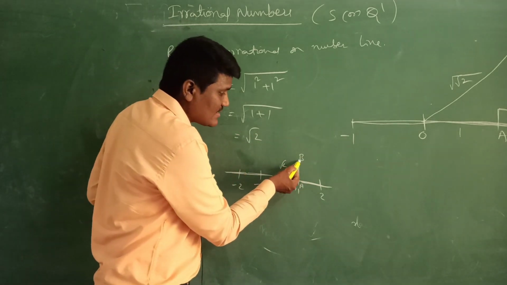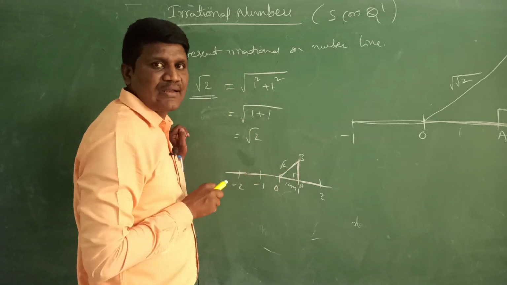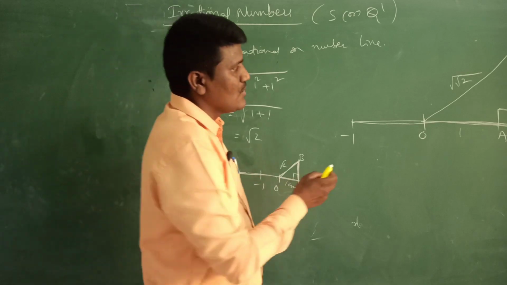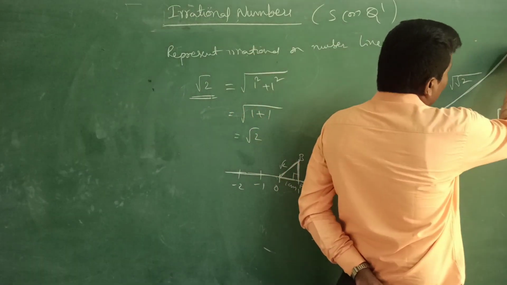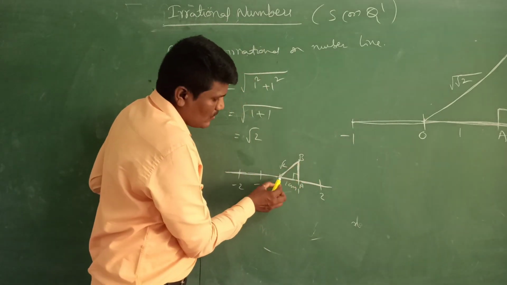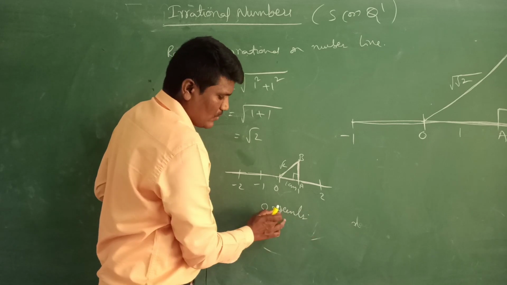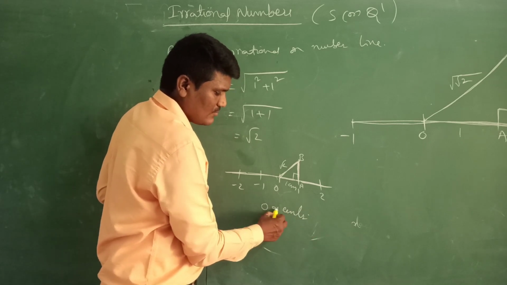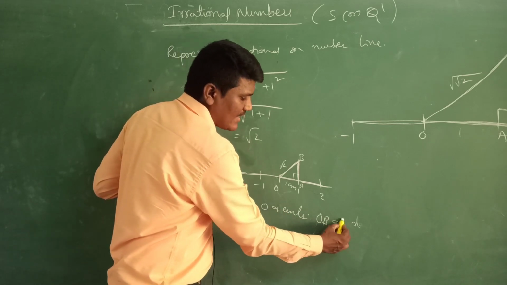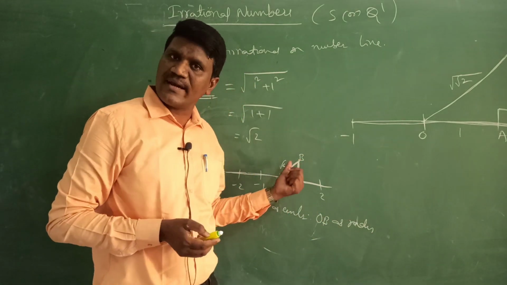But is this on the number line? No. But we need to take it on the number line. How to take it on the number line: for this line you take a compass. Take O as center and OB as radius.